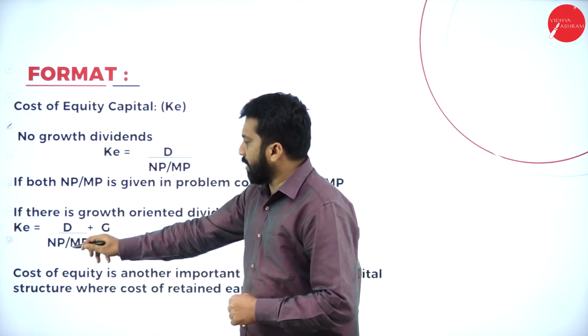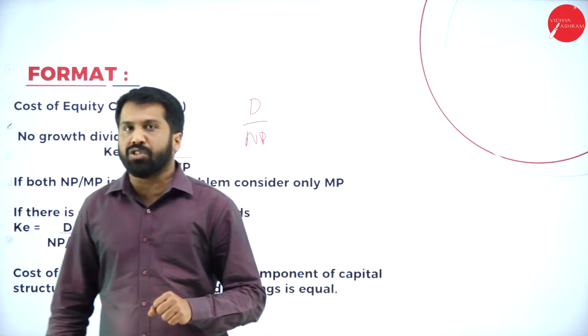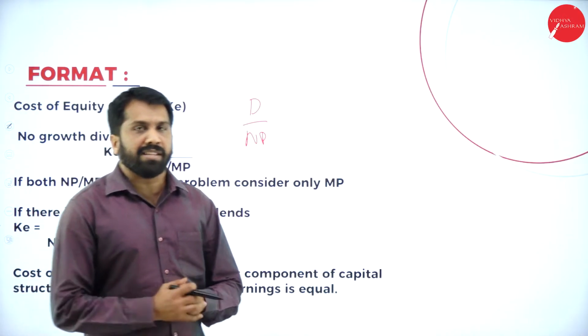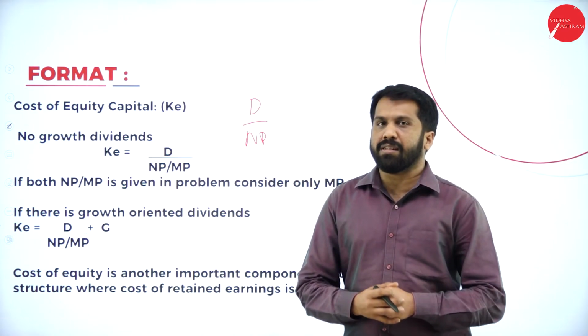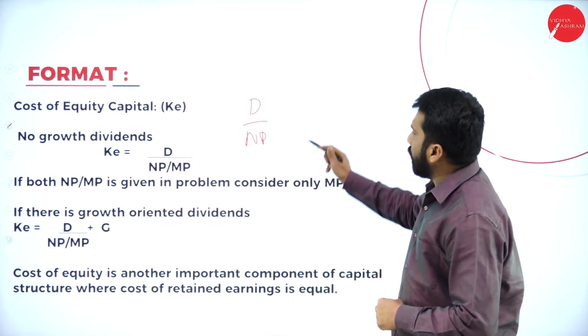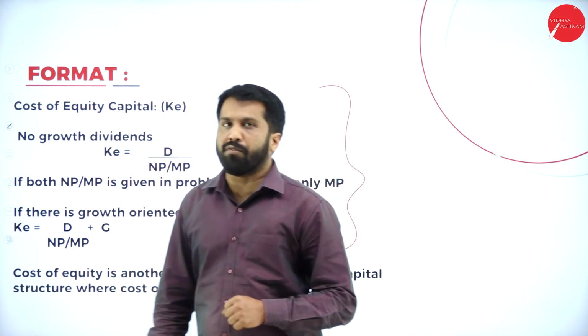Similarly, dividend divided by net proceeds. In the question paper, if they have mentioned any growth rate, we are supposed to add that growth rate. That is compulsory. Clear? Yes. This is all about cost of equity shares.